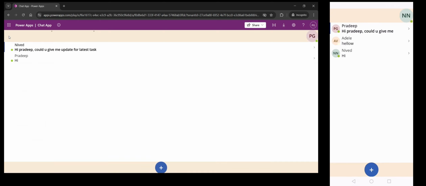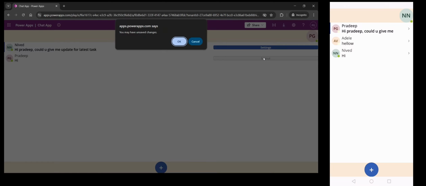Now, if I go back, there is an option here. If I click here, I can log out. When I log out, my status automatically becomes offline, so that when another user checks in, he will see that I am offline now.